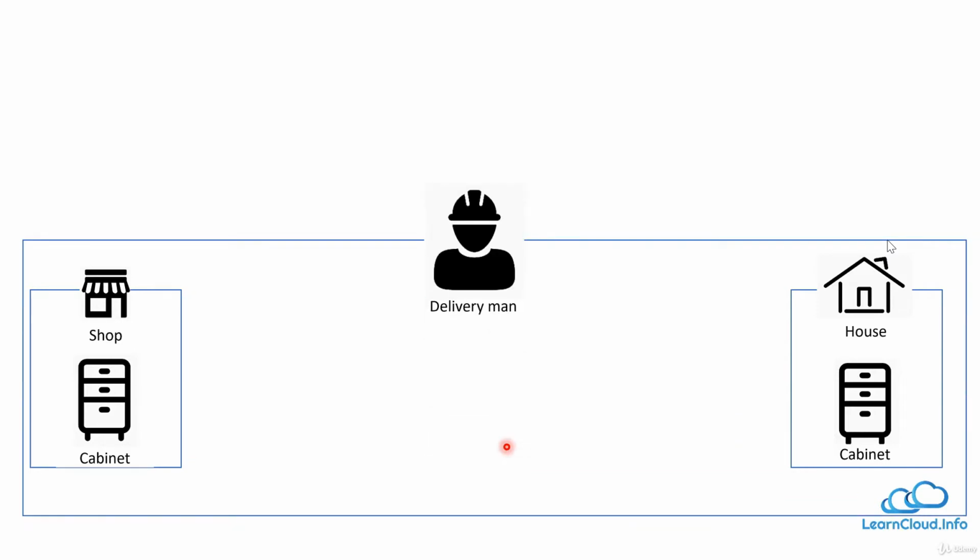And let's say I found that person, a delivery man, who is going to help me shift this cabinet from the shop to my home. Now, when I was discussing with this delivery man, the first thing he asked me about was the details, and I provided him delivery details. Then the next thing he asked was how I'm going to disassemble this cabinet at the shop, and later how I will assemble it back at home.